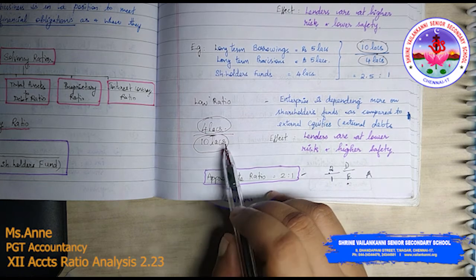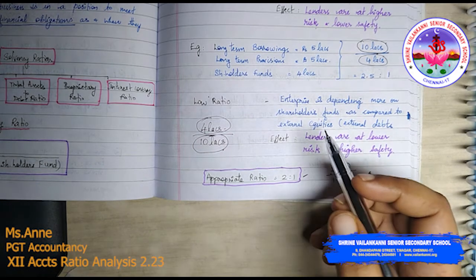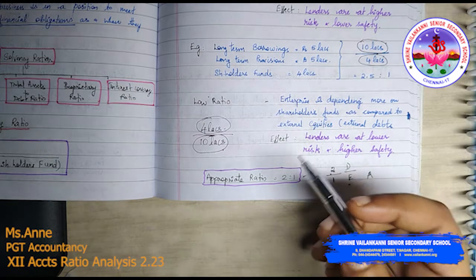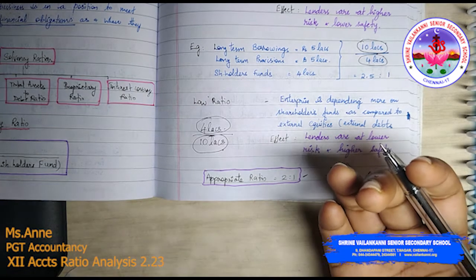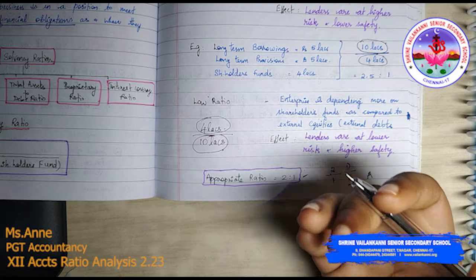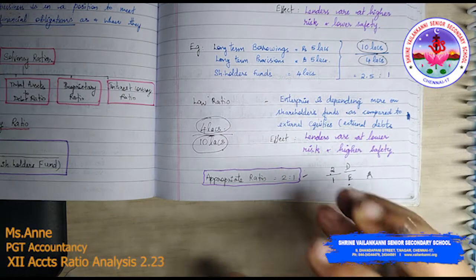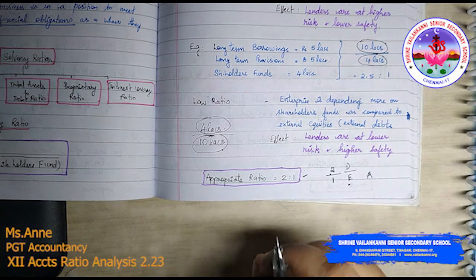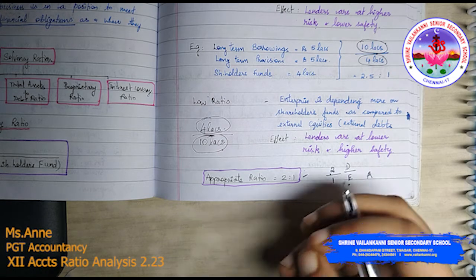The more it is shareholders fund, the business can grow faster, because there is no need to pay them dividend unless and until you show some profits. If you show some profits also, if you want to divert the profits to retained earnings, you can do so. What do you mean by retained earnings? Retained earnings is when you hold the profits in the business itself without distributing dividend to the equity shareholders or preference shareholders.